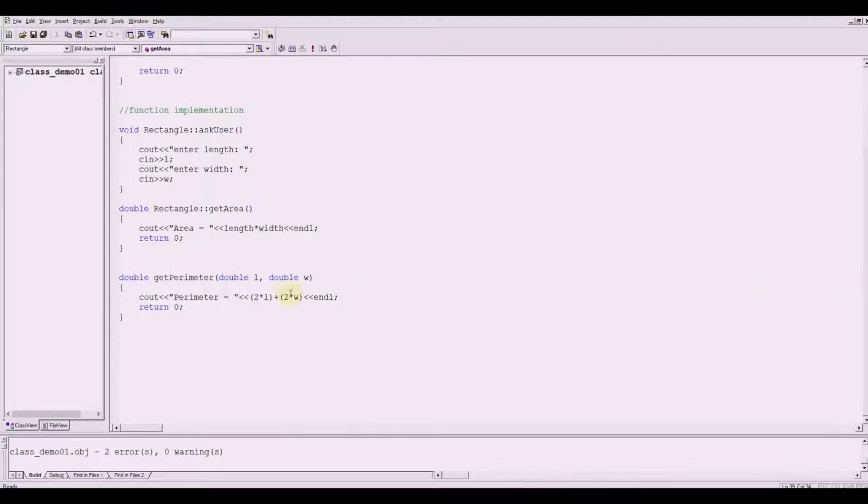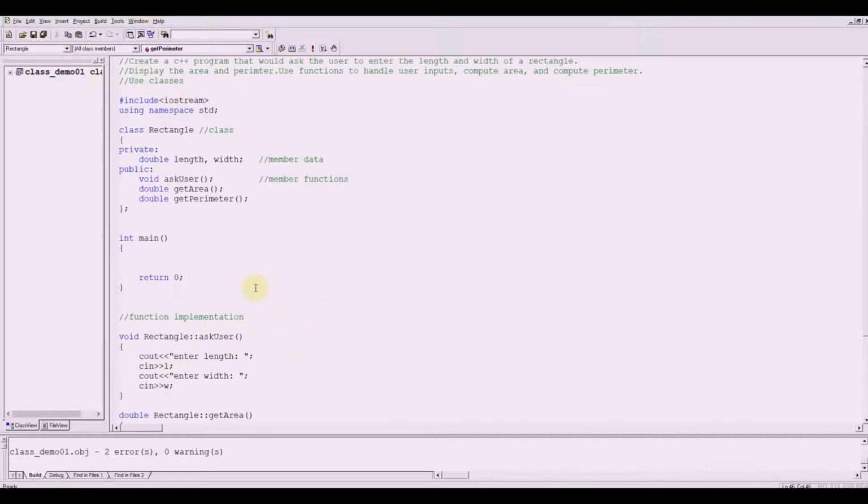Now let's get into the getPerimeter function. When we declare a member function, the name of the class should be included, with the scope resolution operator, then the function, so we don't need this. The formula for the perimeter is twice the length, so let's have the length there since length and width are member data. So twice the length plus twice the width.